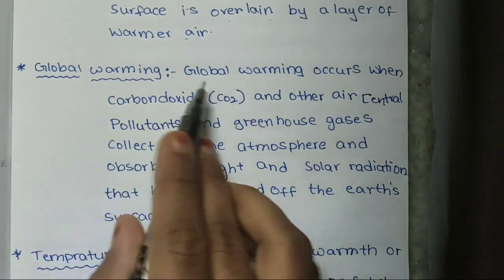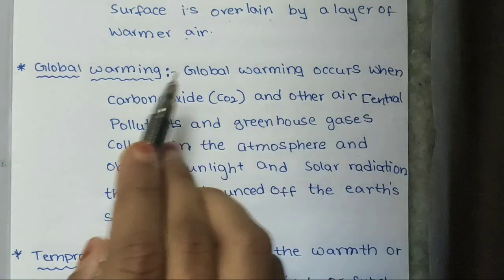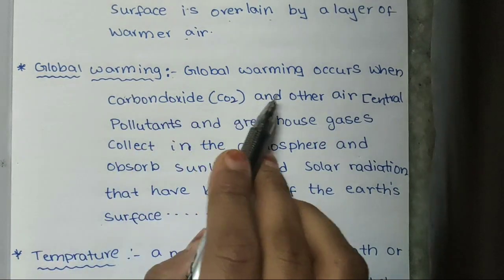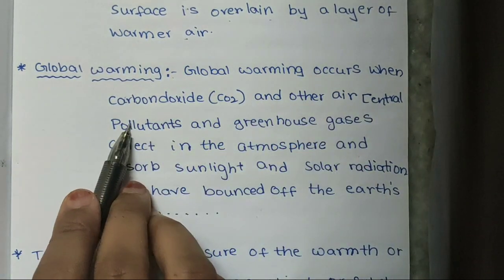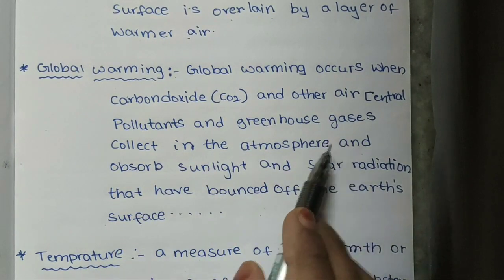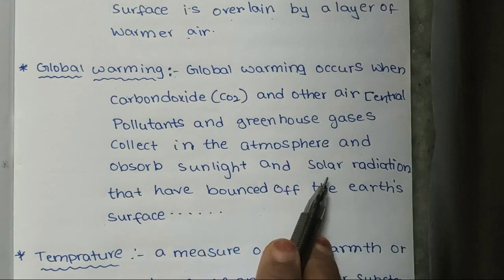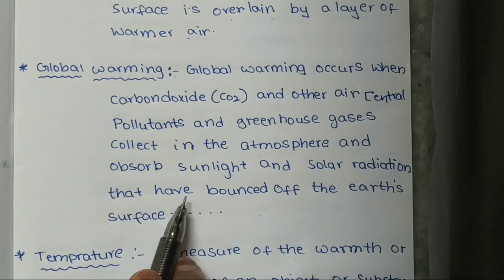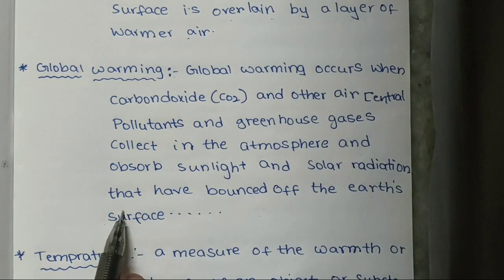Global warming. Global warming occurs when carbon dioxide and other air pollutants and greenhouse gases collect in the atmosphere and absorb sunlight and solar radiation that have bounced off of the earth's surface.